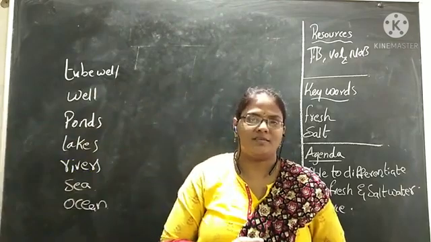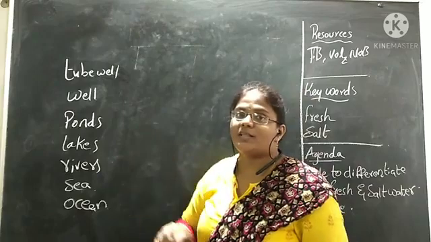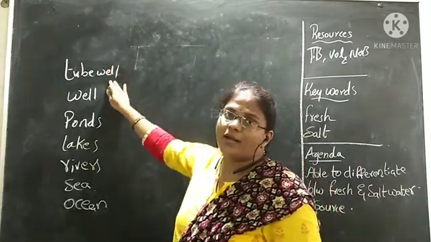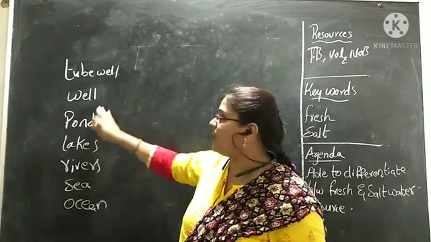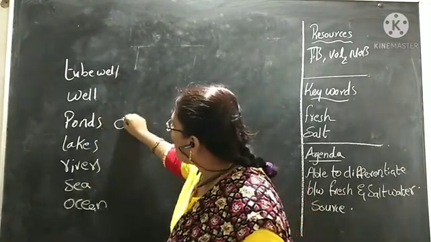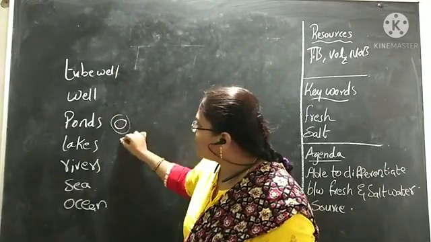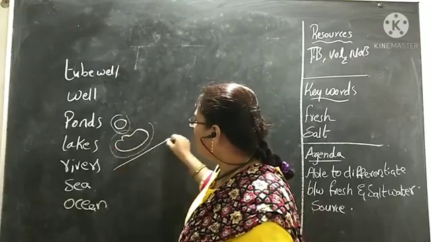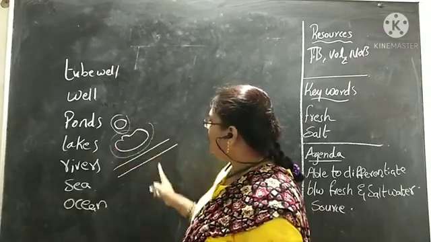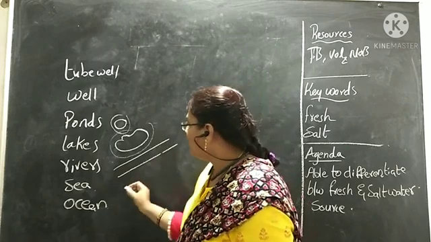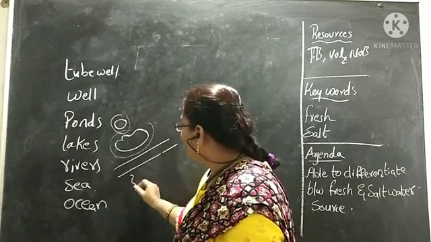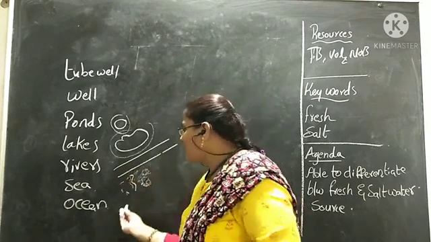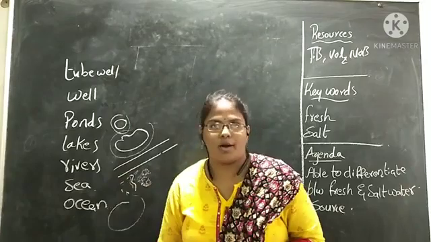Okay, children? What is the difference between them? In a tube well, we get water from the ground. Well, also we get water from the ground. Ponds have 4 sides land. Lakes also have 4 sides land, but it is bigger than the pond. And rivers flow continuously, both sides land. Sea water, only one side land. This is full of water, and here land. Ocean, we cannot see any land, full of water.